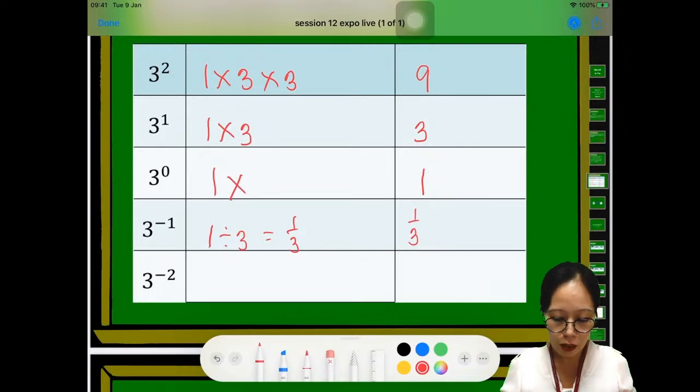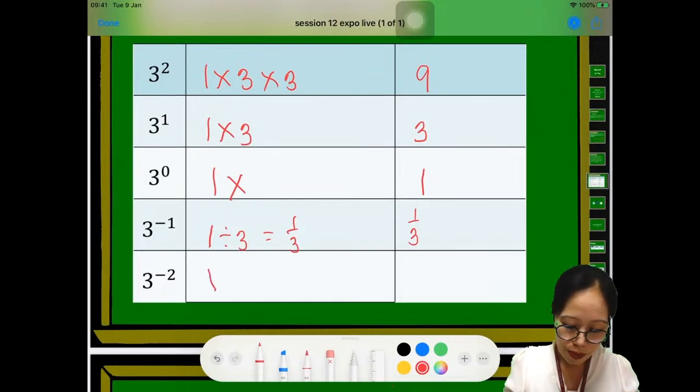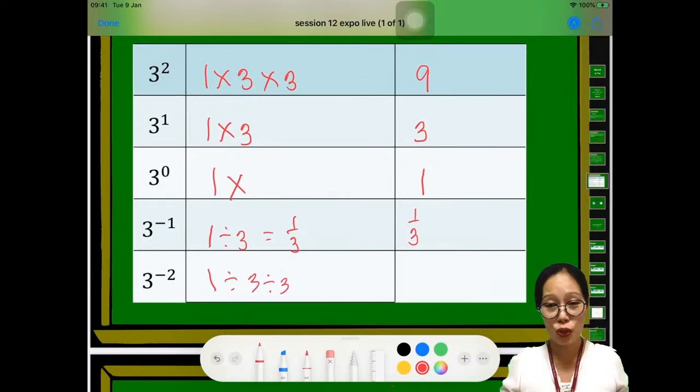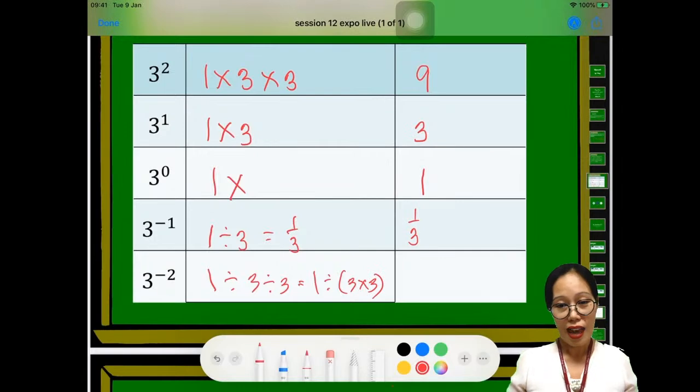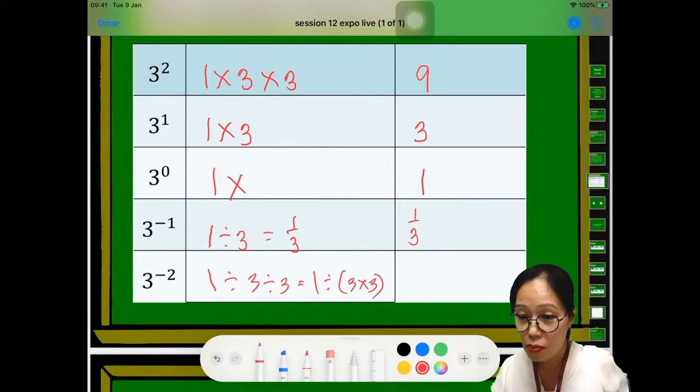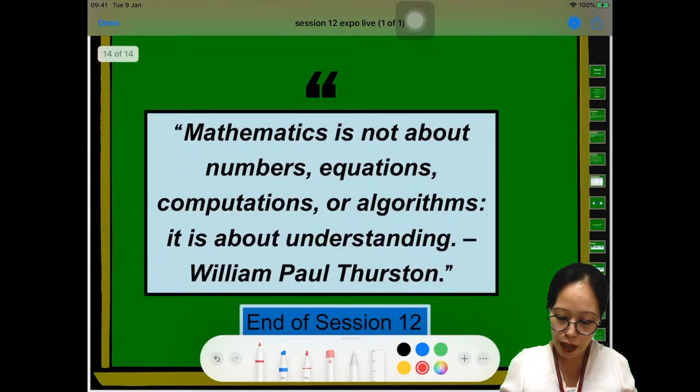So let's try the second one. This one is 3 to the power of -2. So that is 1 divided by 3 divided by 3, because there are 2 3's, right? Now we can simplify this further because it looks awkward here. So we have 1 divided by 3 times 3. Yes? And division can be written as fraction.